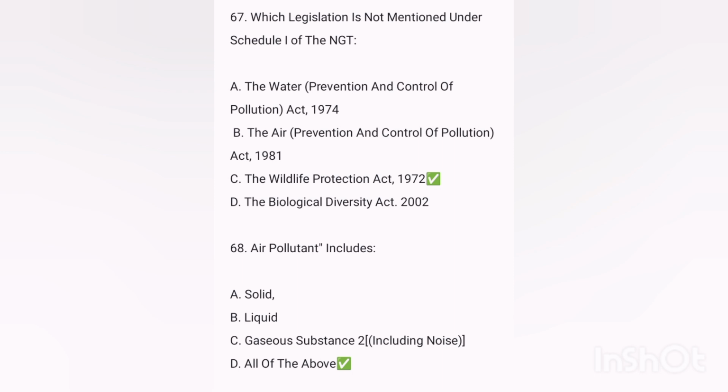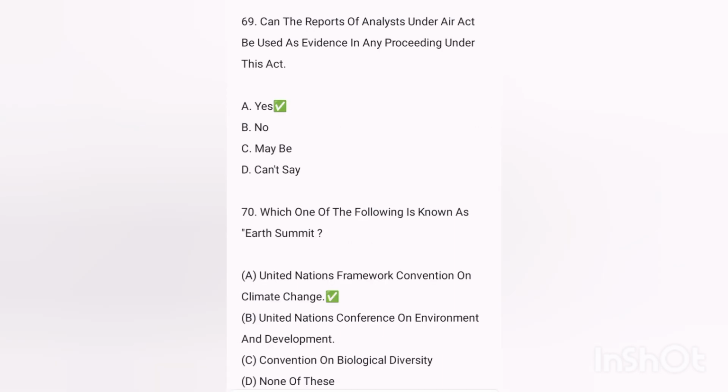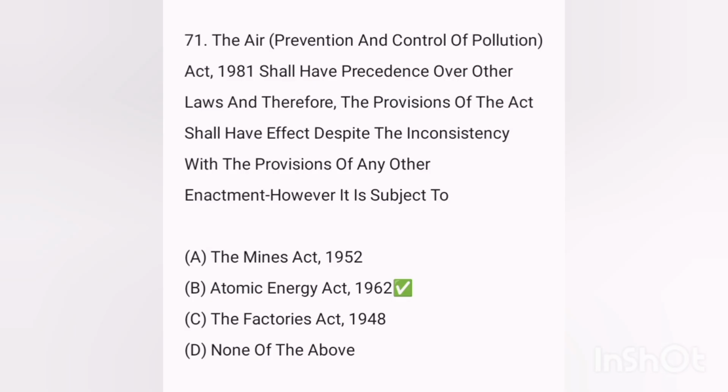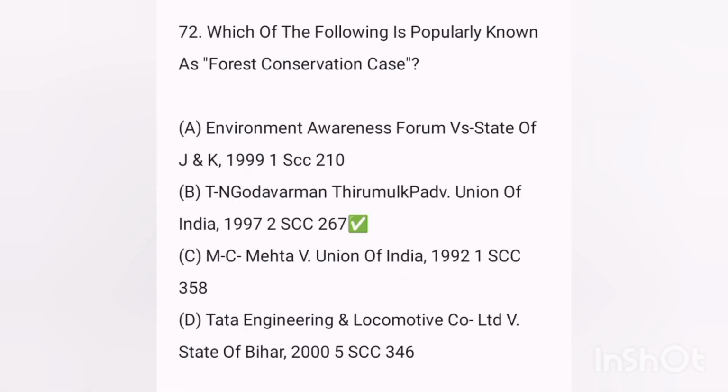Next, air pollution includes? Answer, all of the above. Next, can the report of the analysis under the Air Act be used as evidence in any proceeding under this Act? Answer, yes. Which one of the following is known as the Earth Summit? Answer was the United Nations Framework Convention on Climate Change. Next, the Air Act 1981 shall have an overriding effect over other laws, and therefore the provisions of the Act shall have effect despite any inconsistency with the provisions of other enactments, however it is subject to, answer, Atomic Energy Act. Next, which of the following is popularly known as the forest conservation case?